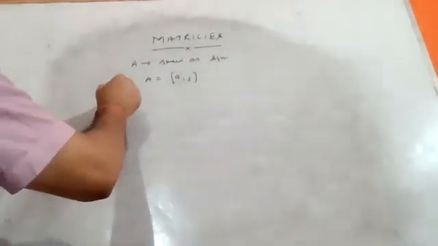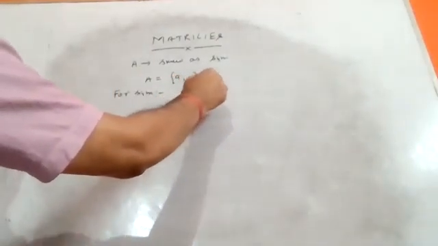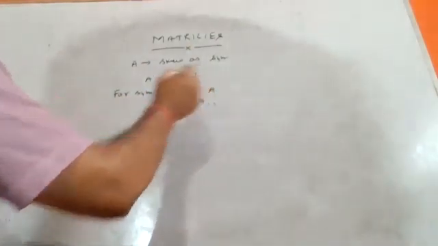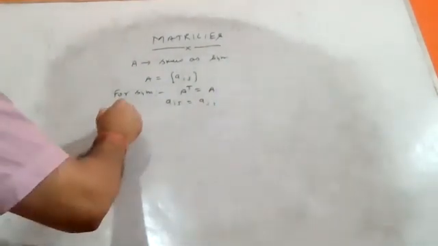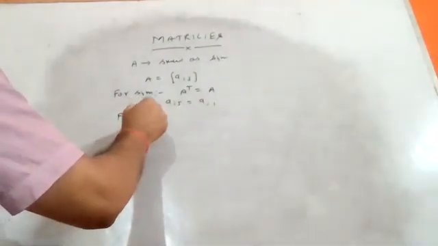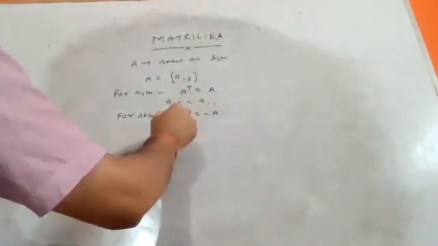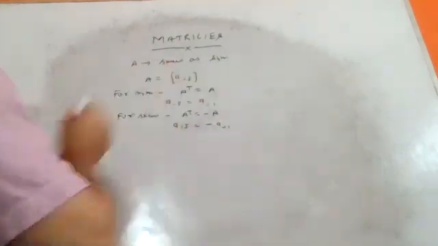The condition applied for symmetric is A transpose is equal to A, that is Aij equal to Aji. This is your first condition for symmetric. And now for skew symmetric, A transpose is equal to minus A. That means Aij equal to minus Aji.